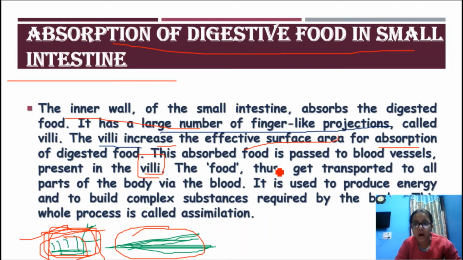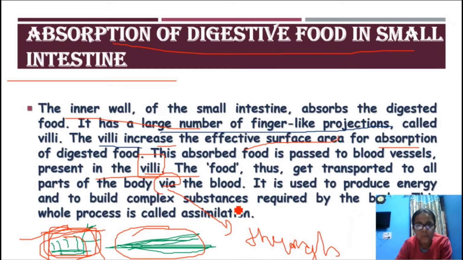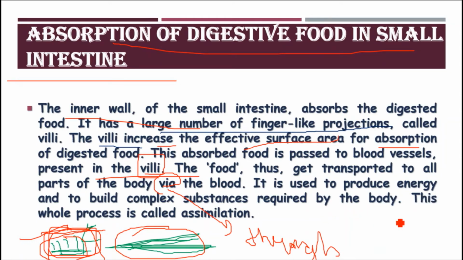This absorbed food is passed to the blood, which is present in villi. So the food gets transported to all parts of the body via the blood. Via means through the blood, right? It is used to produce energy and to build complex substances required by the body. This whole process is called assimilation. So here the food is utilized by the body.